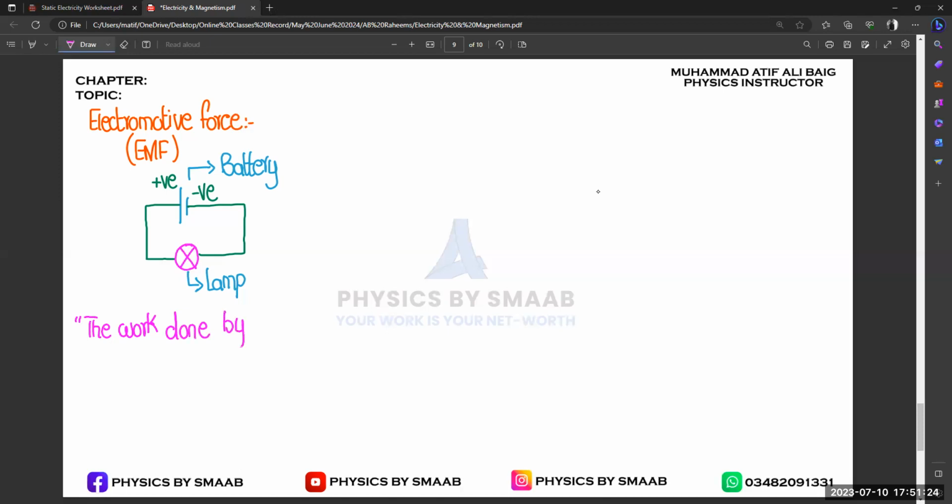So the work done by a source, whether it is a battery or a cell, in moving a unit charge around a complete circuit. This is the definition of the electromotive force.